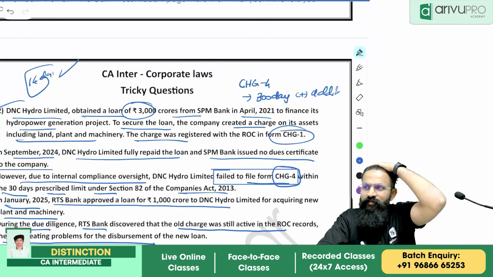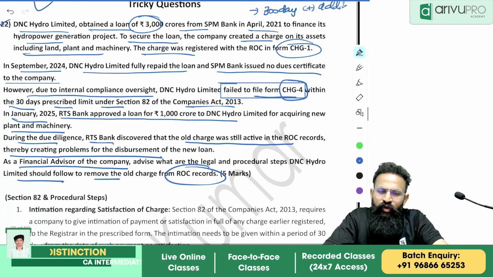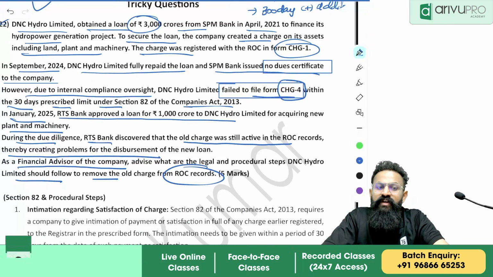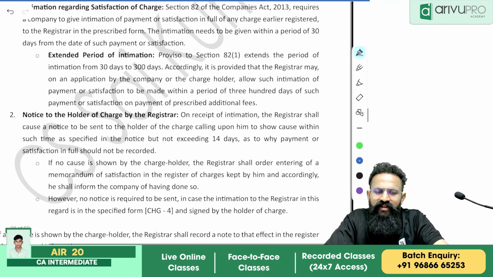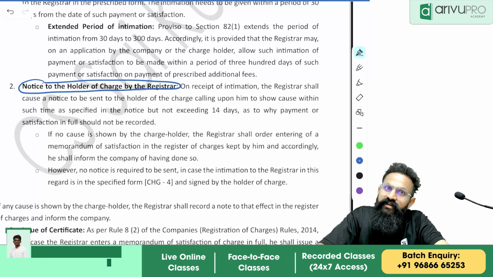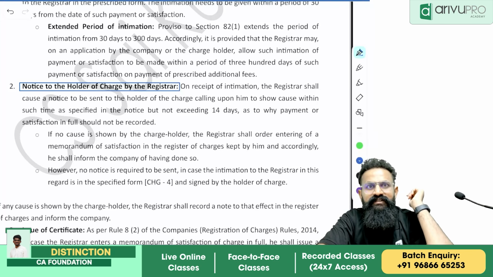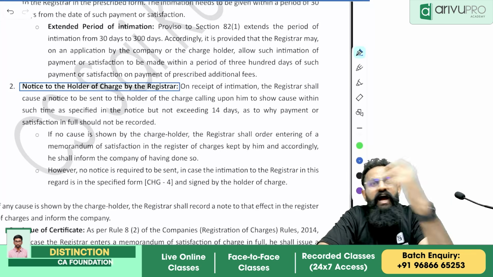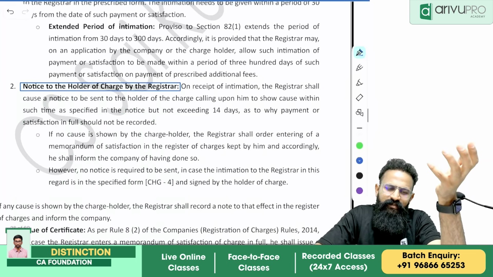Now, in the given case, people, will this step come or not? Remember, you have given a no due certificate. If I attach that along with CHG4, this 14 days process can be skipped. In your exam, they have given this. According to me, not required, because that process is specifically there in our book. It's there in the Act. If you can give the consent of the creditor along with CHG4, again a cross verification with the creditor is not required. This can be exempted.